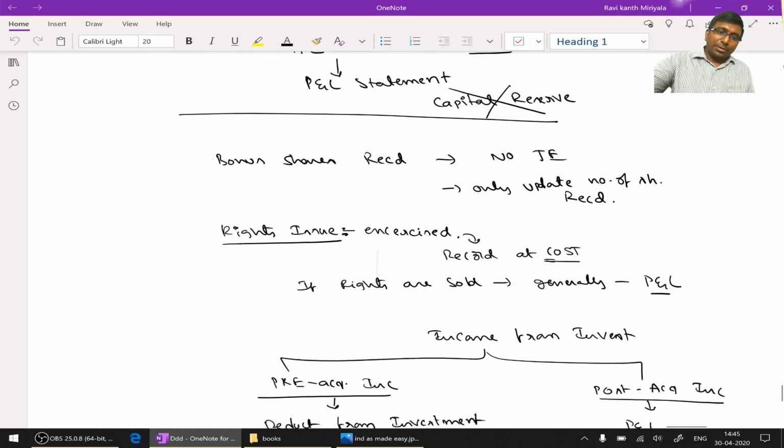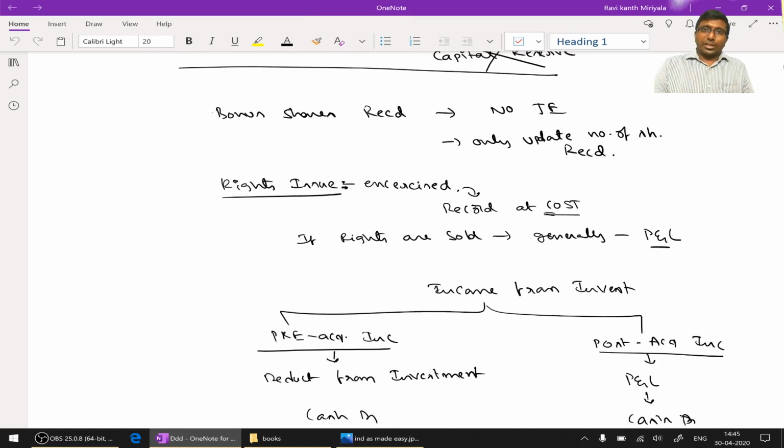Okay, at the same time, next small topic, bonus shares. When the company receives bonus shares from the other company, when our entity receives bonus shares, see, bonus shares means it is received by the company at free of cost.